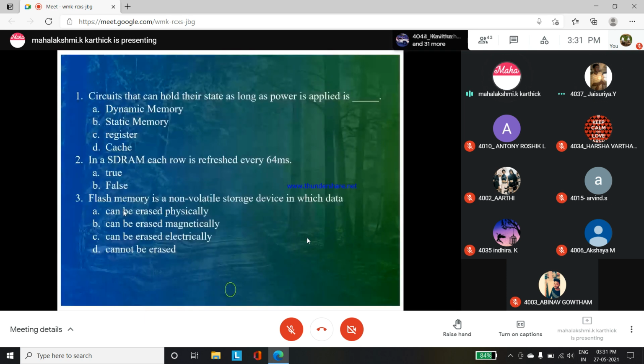Students, reply. Circuits that can hold their state as long as power is applied is? Anyone? Unmute and reply. Static memory, ma'am. Yes, correct.